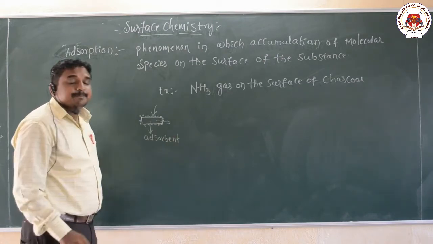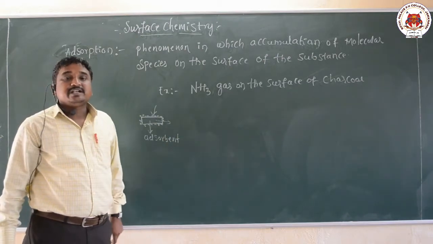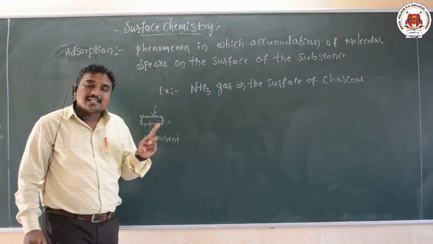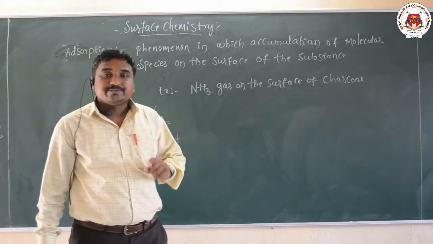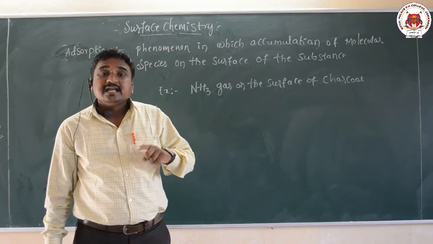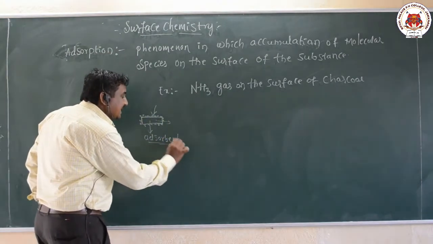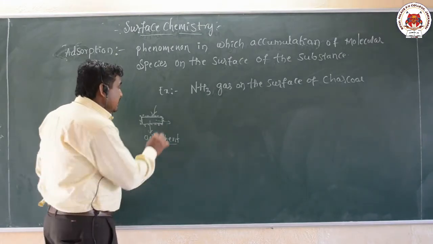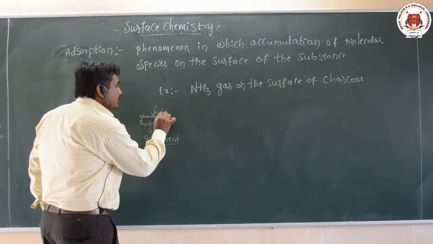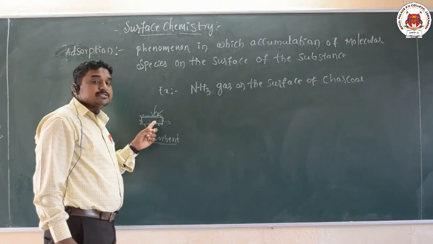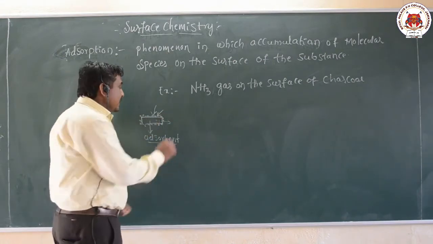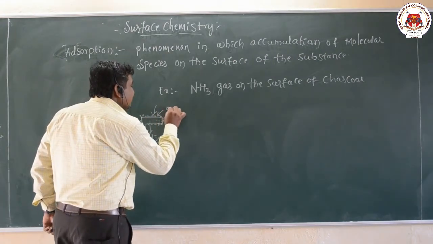In adsorption we have two terms: adsorbent and adsorbate. The metal is the adsorbent, and the molecular species which accumulate on its surface are called the adsorbate.